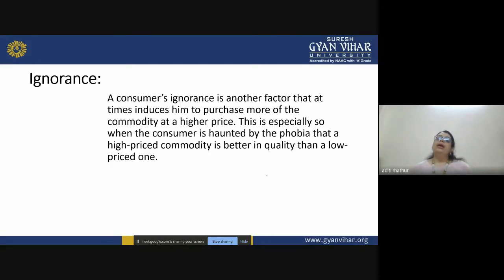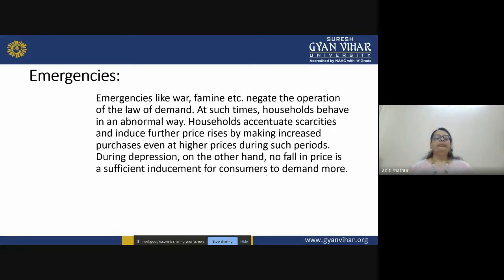They try to buy more of an expensive item despite the fact they know that the pen is overrated, but still they like to buy. So this is one of the exceptions to the law of demand.